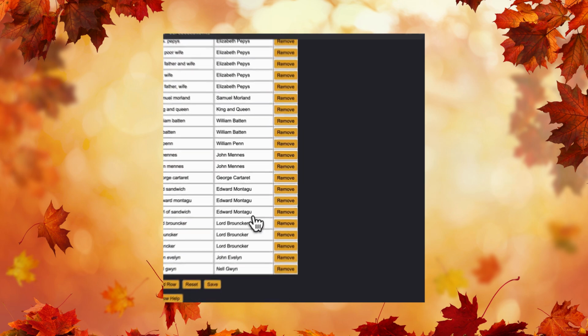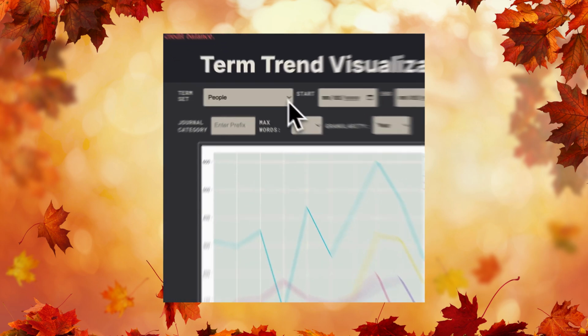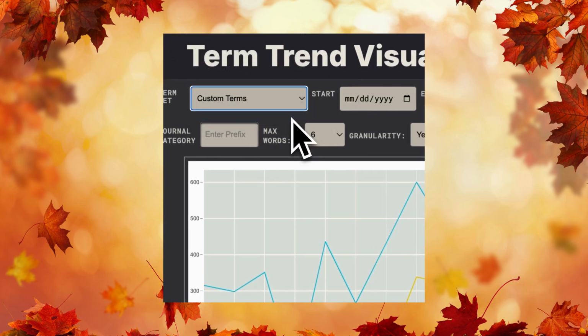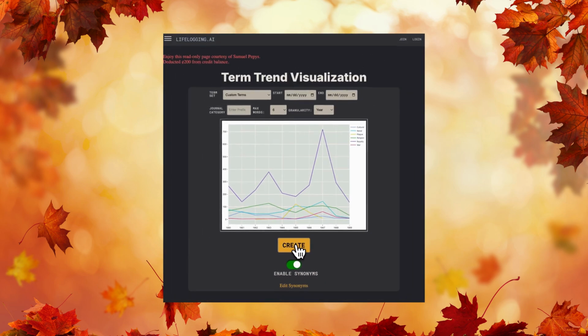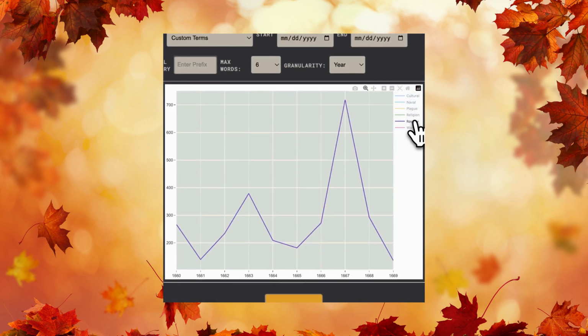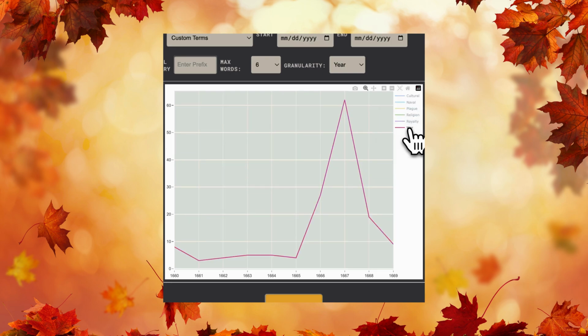Next up, let's select Custom Terms from the Term Set dropdown. This option lets you specify any terms you want with the same synonym behavior, preferred spelling, and grouping counts, just like the People term set. This visualization is just an illustration of how this app can give you personalized insights into the topics that are most important to you in your writing.